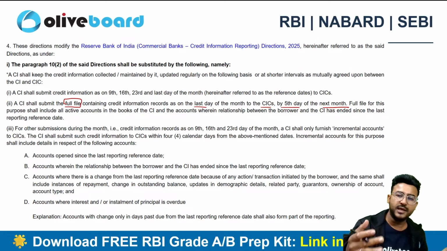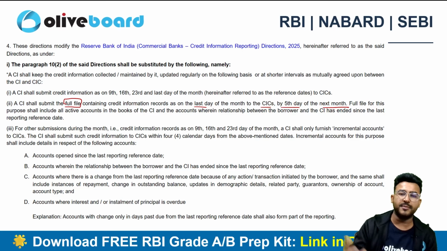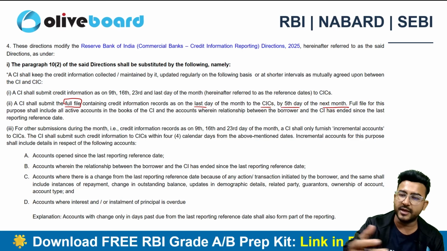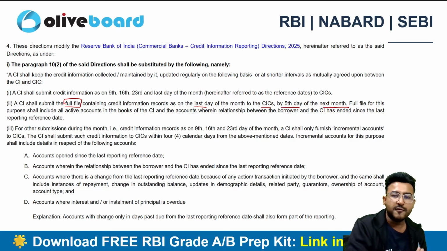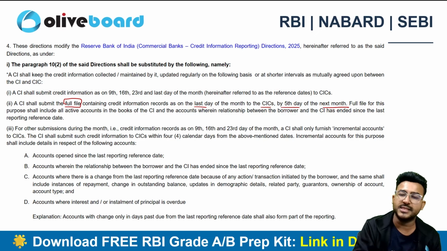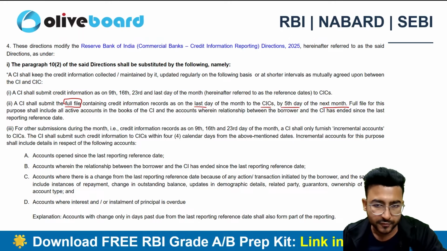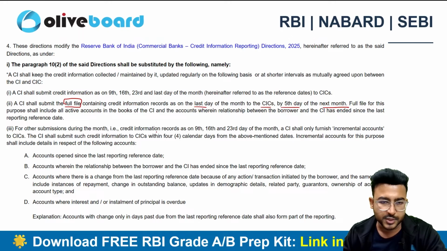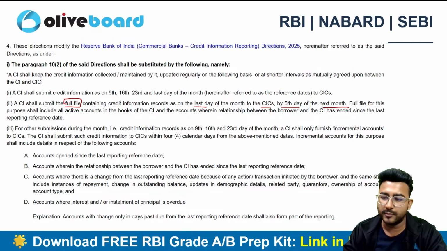I'm done with January. Weekly incremental reportings will be there, and at the end of January, I need to submit the full file to the credit information companies by 5th of February, right? This will be the timeline now.